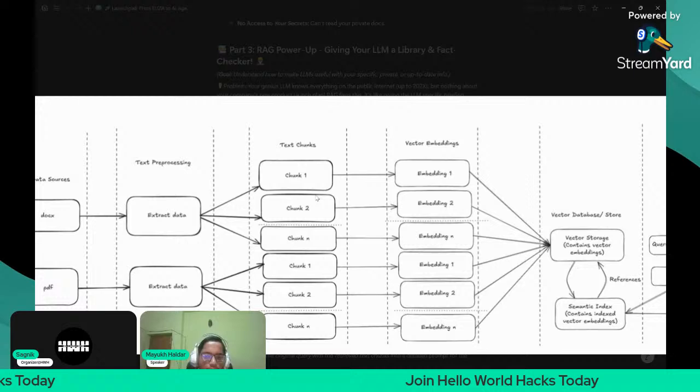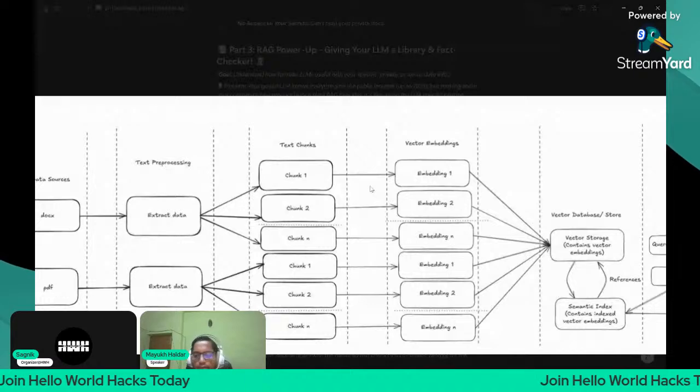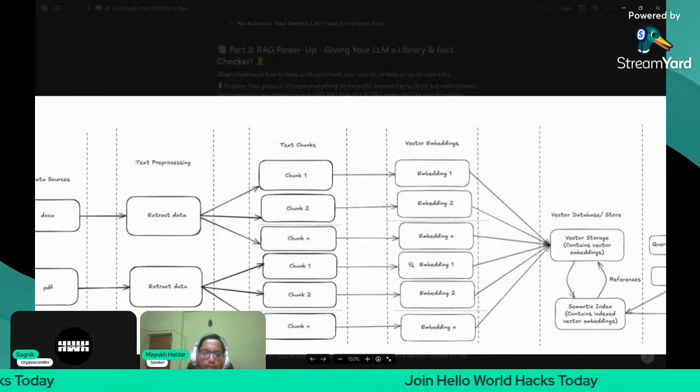for those. There is also the recursive word text splitter or recursive text splitter. There are lots of text splitters, but for today's use case, we will use the recursive character text splitter. Okay, so this is the chunking part.